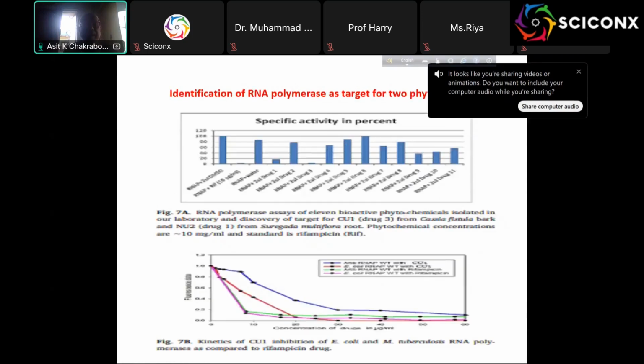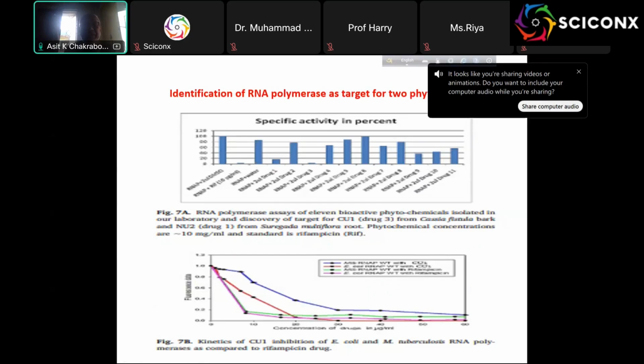And now we assayed, we sent 11 extracts to one of our best institutes for the RNA polymerase assay, and rifampicin is the reference activity. It is a tritium assay, so the value is less. And here you see a little bit of inhibition, and still this is very good. And this is the CO1.